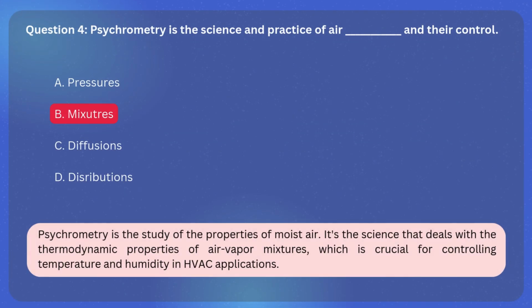The correct answer is B. Mixtures. Explanation. Psychrometry is the study of the properties of moist air. It's the science that deals with the thermodynamic properties of air-vapor mixtures, which is crucial for controlling temperature and humidity in HVAC applications.